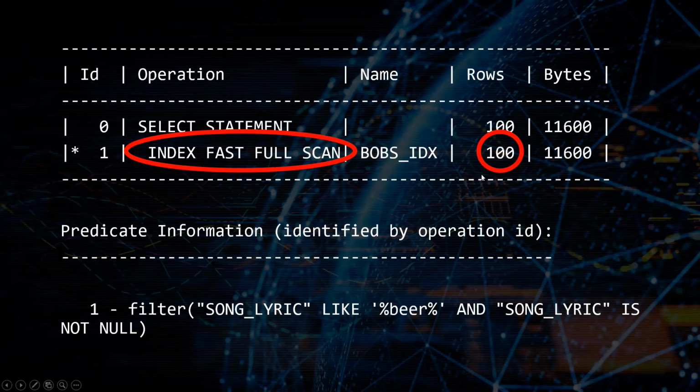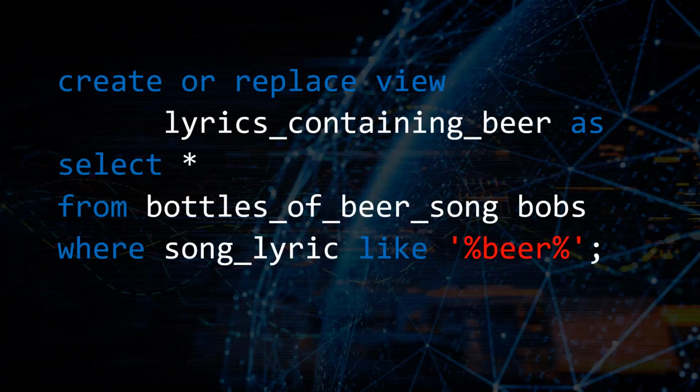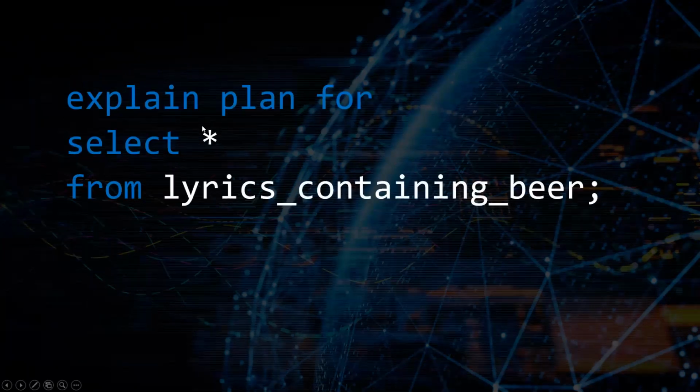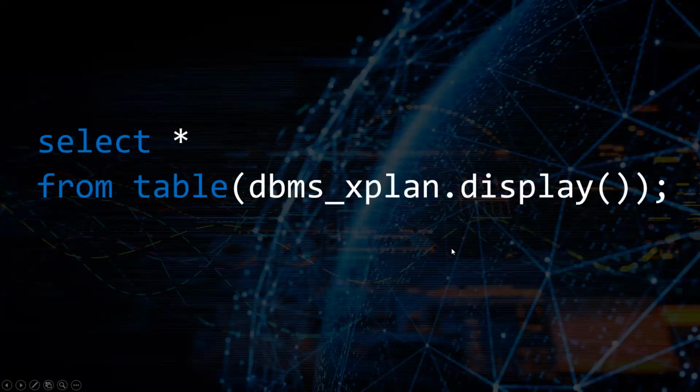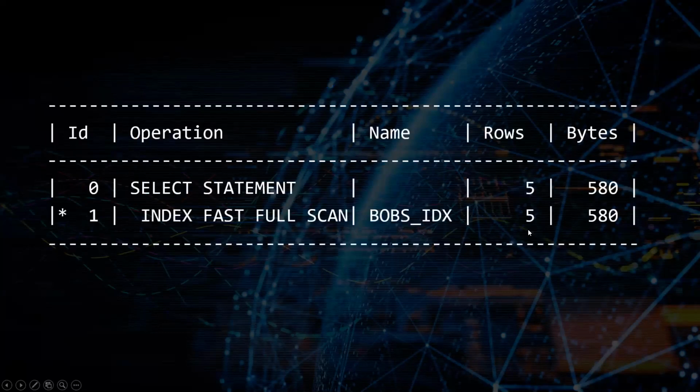Okay, so we've tried this so far. Let's try a new experiment. Let's create a view. We're going to create or replace view lyrics_containing_beer as select star from bottles of beer song, Bob's, where song lyric is like %beer%. Okay, so we've got this view, and basically it's going to end up selecting all the records out of our bottles of beer song table, and we've got that filter. And if we do an explain plan on just selecting everything from our view that we just created, then Oracle comes back and says, you're going to have 5 rows. And that's what we would expect because we've not done any hinting at this point, right?